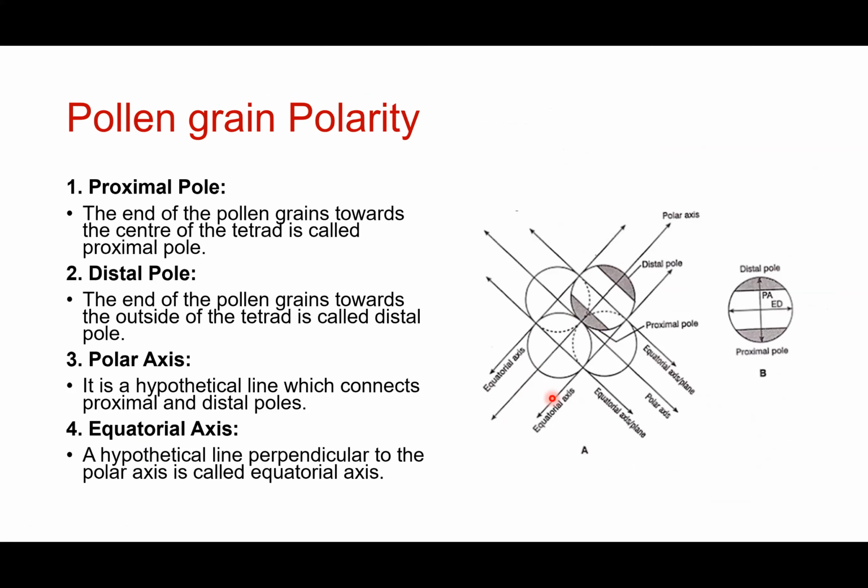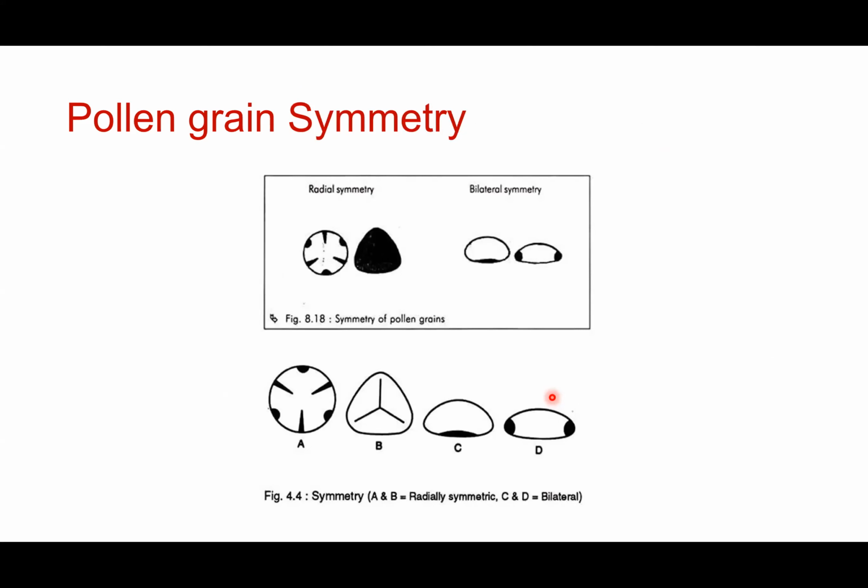Okay. So when we look at the symmetry of pollen grains, the ones which are perfectly circular or spherical exhibit radial symmetry. Radial symmetry means you can draw a line at any angle passing through the center of the pollen grain, and it will divide the pollen grain into two equal halves.